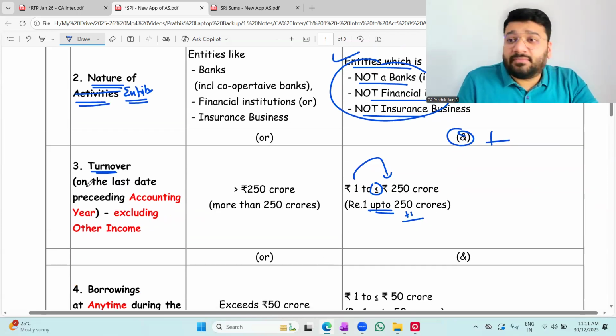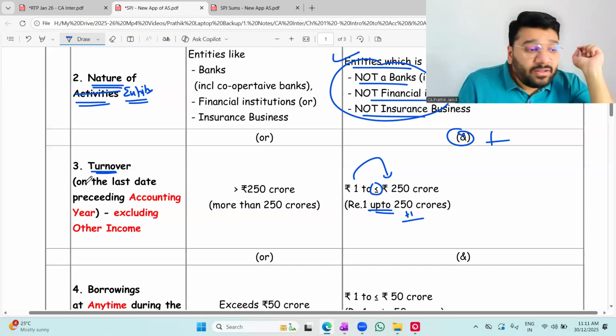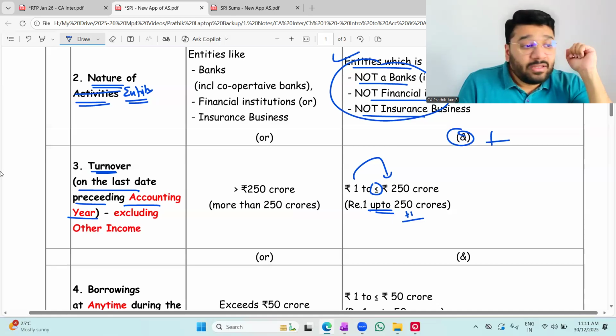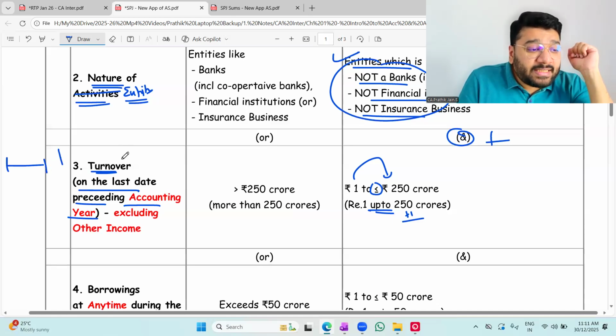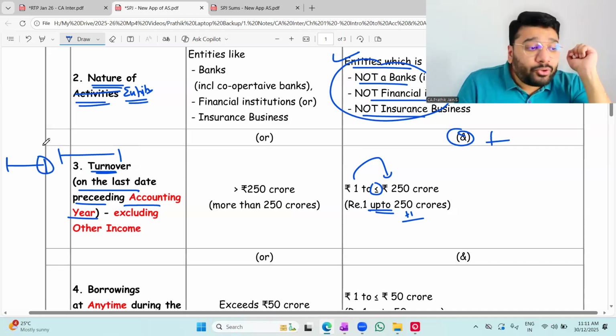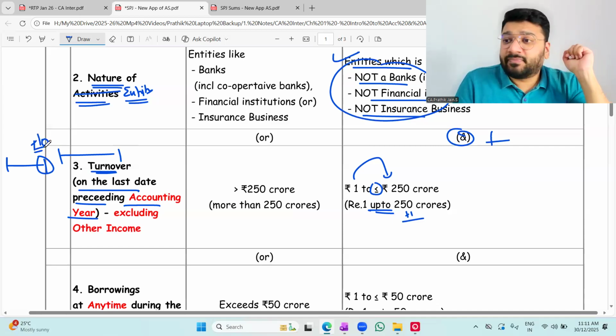And when should this be checked? Not in the current year. You will be checking this in the previous year, on the last day of the preceding accounting year. When should you take the turnover into consideration? This is the previous year, this is the current year. Previous year ka year ending. On 31st March, you're supposed to check the turnover.